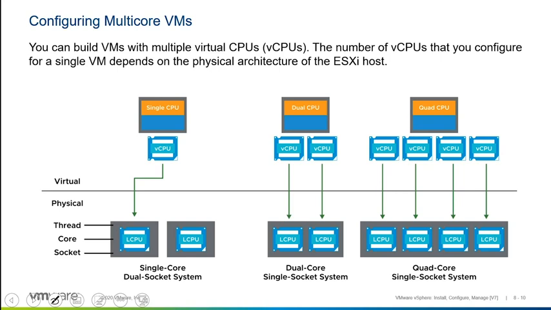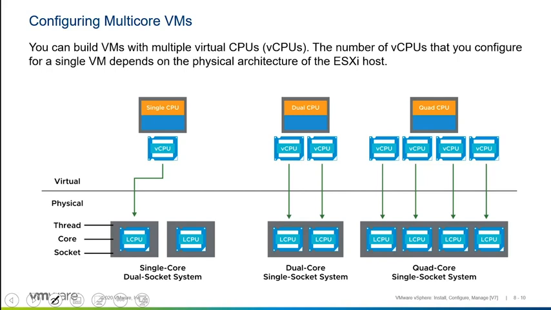The rule being is that when a virtual machine wants to schedule threads, and you've got a virtual machine whose application is multiprocessor aware, then that application tries to schedule its threads across all of the virtual CPUs. As long as there's something physical on the hardware to actually execute those threads, then you're good to go.